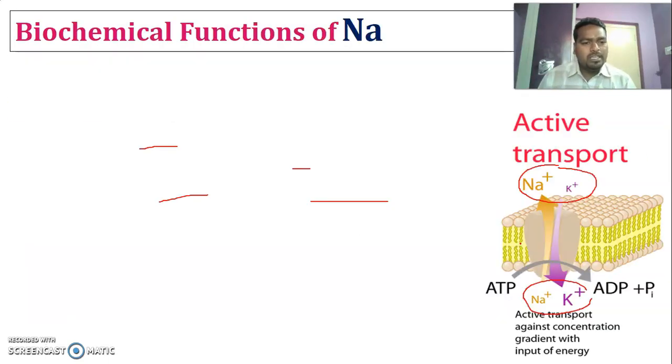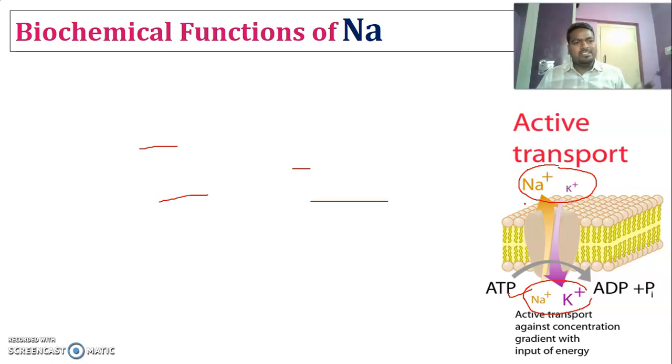You just look here. This is the cell wall, and sodium is present outside the cell, and the potassium is present inside the cell. Due to the different concentration of sodium and potassium, an electrode potential is generated, and this potential is responsible for creating electrical impulses. These electrical impulses are useful for transporting the signal.